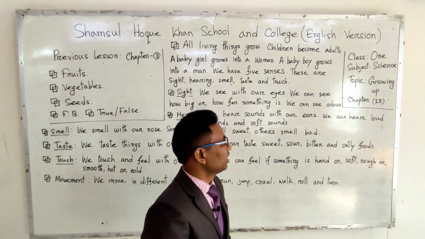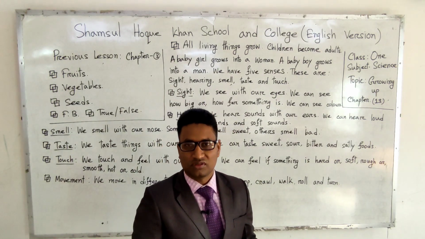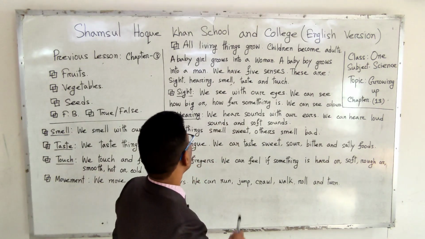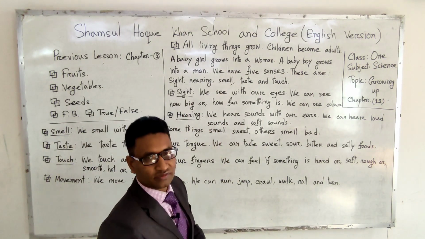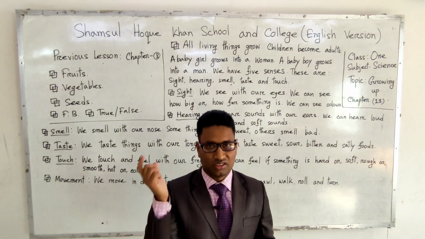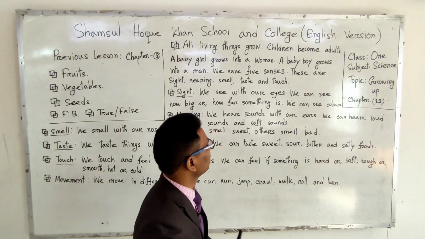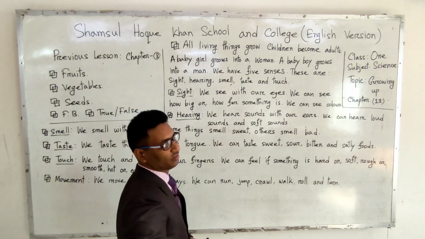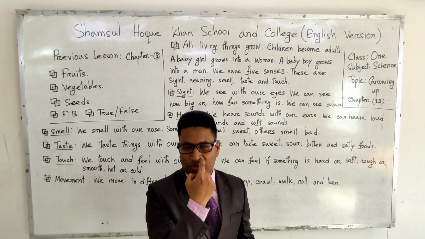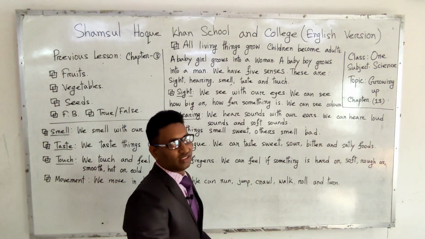These are, the first one, sight, that means vision, through our eyes. Hearing, always human beings hear through ears. Smell, always we take smell through the nose. And now, taste.